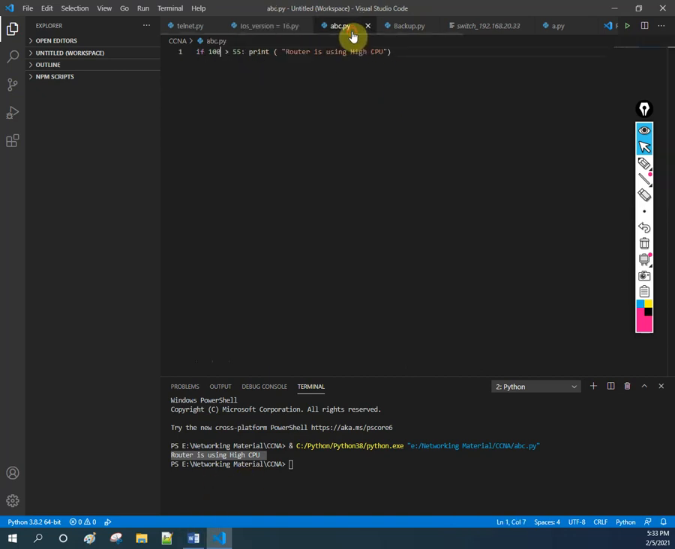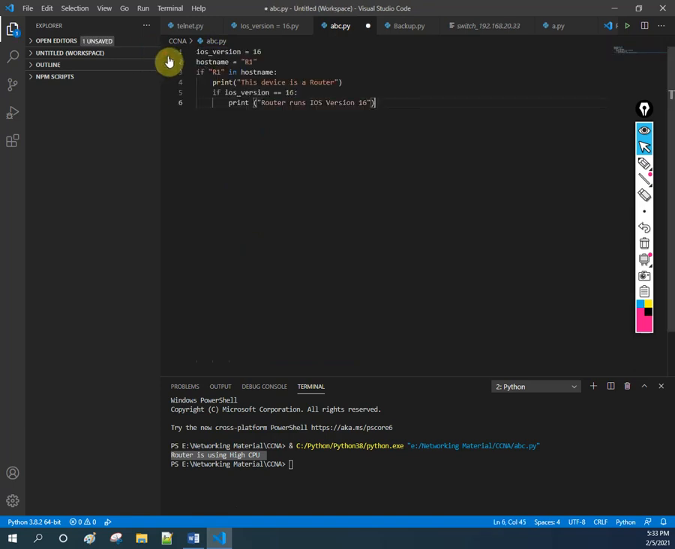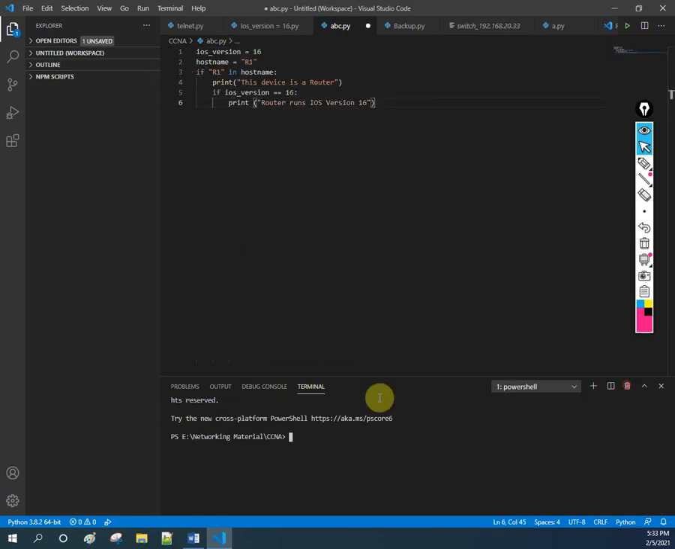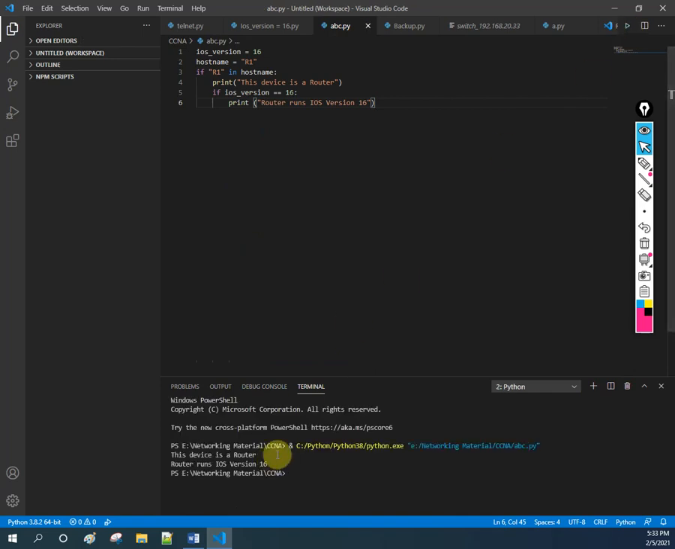Now I will go here, remove this code, paste the new code, and delete this one so all will be clear. Now I will run this code. If you see what we get, it says this is a router. Because host name R1 is there, it is executed and this one is working. After that, if the version is also 16, then this one also works.